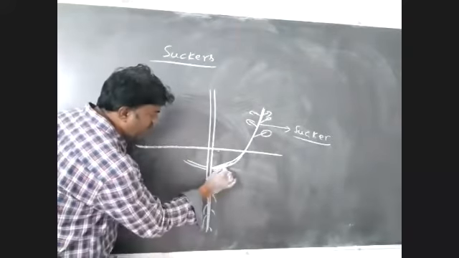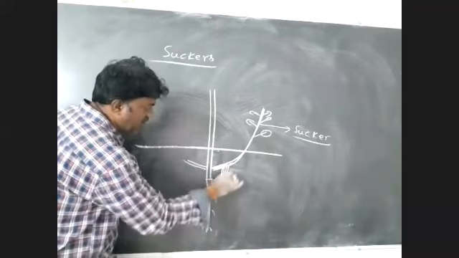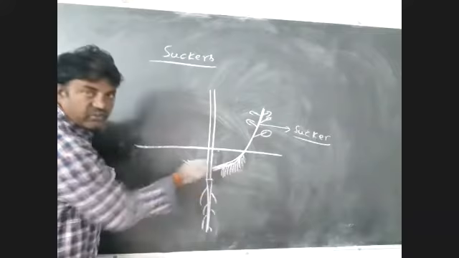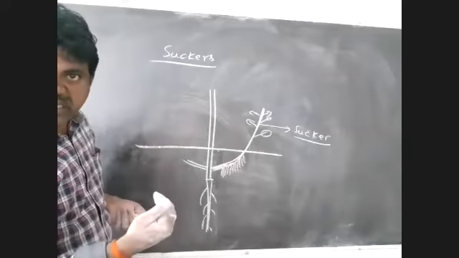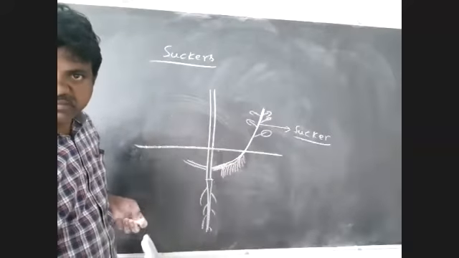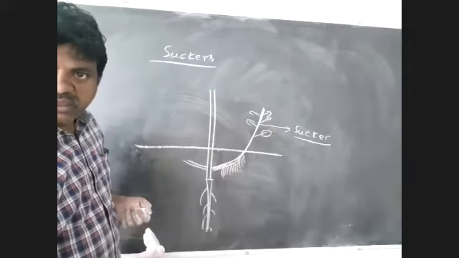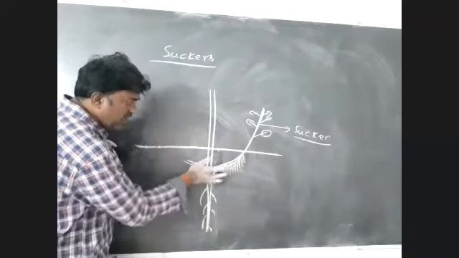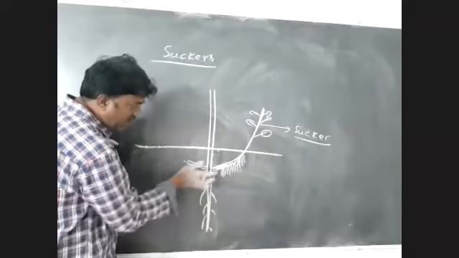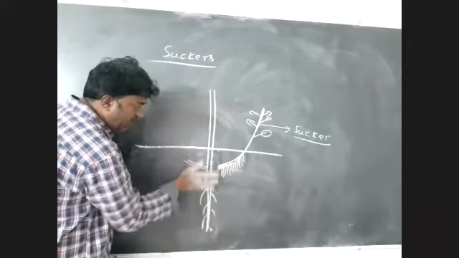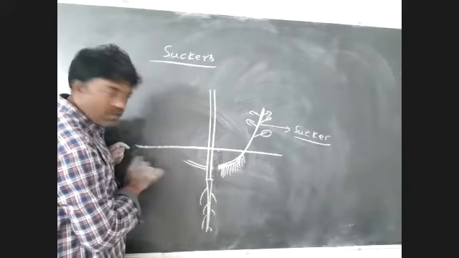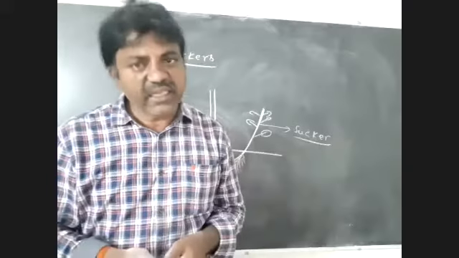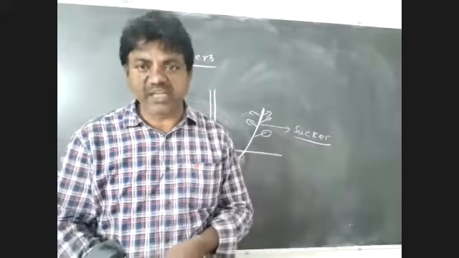From the lower surface of the sucker branch, adventitious roots arise. After some time, this underground branch, nothing but the sucker, gets separated from the mother plant and develops into a new plant.